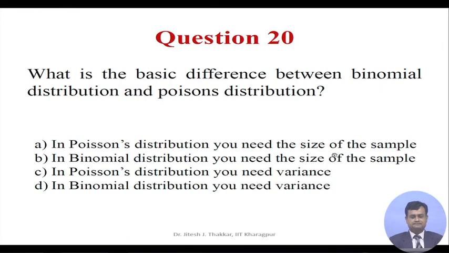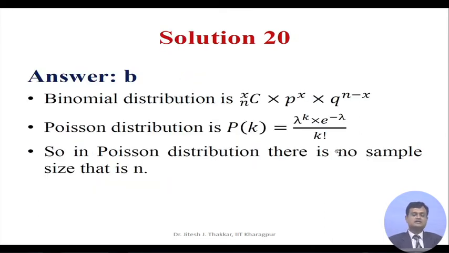Question 20. What is the basic difference between binomial distribution and Poisson distribution? A, in Poisson distribution you need the size of the sample. B, in binomial distribution you need the size of the sample. C, in Poisson distribution you need variance. D, in binomial distribution you need variance. The correct answer is B.